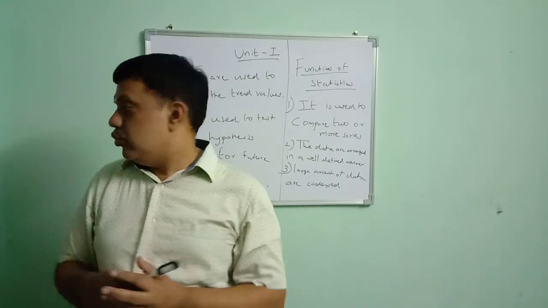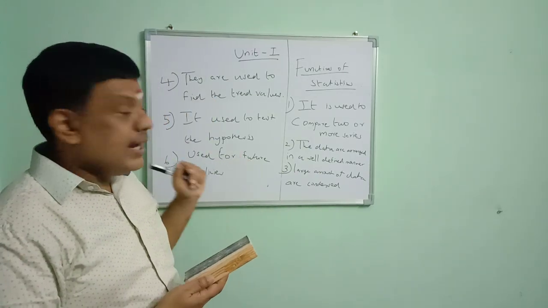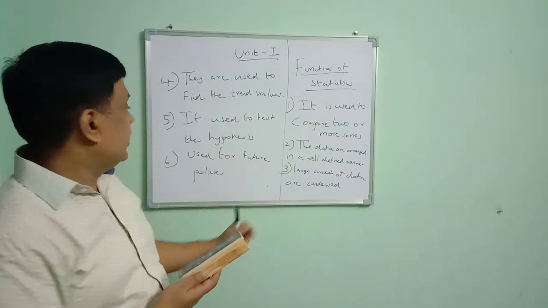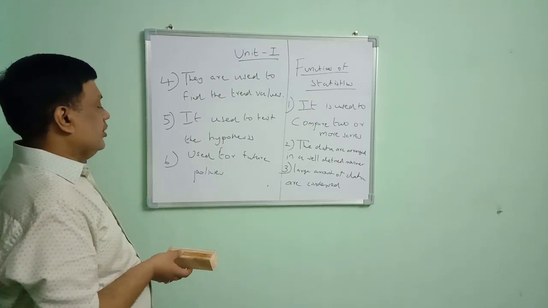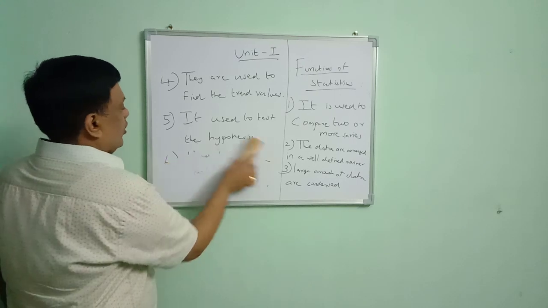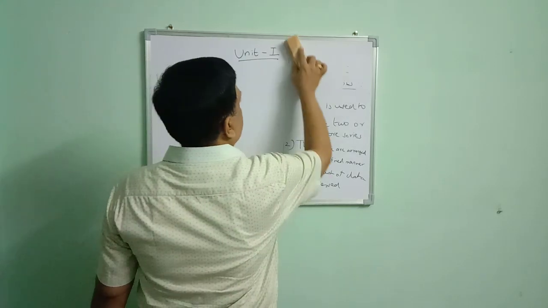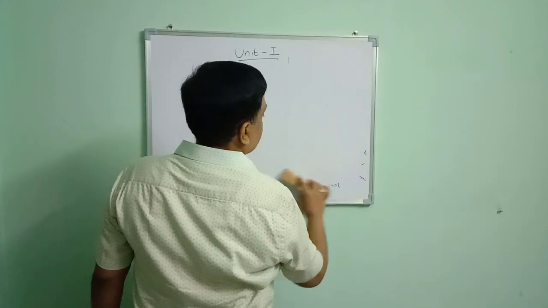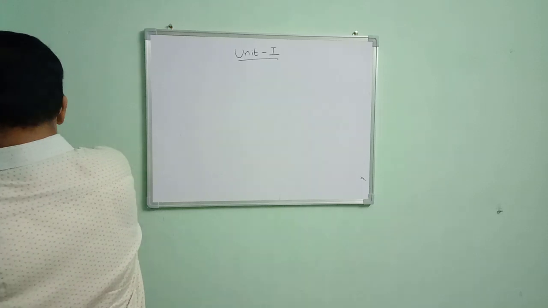It is used to compare two or more series of data. The data are arranged in a well-defined manner. A large amount of data are condensed. They are used to find the trend values. It is used to test the hypothesis. Used for future policies. So, from an examination point of view, first we saw the definition of statistics, meaning of statistics, function of statistics. Next we are going to see the scope of statistics.